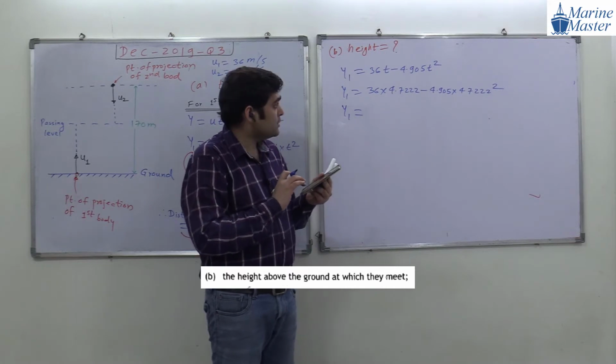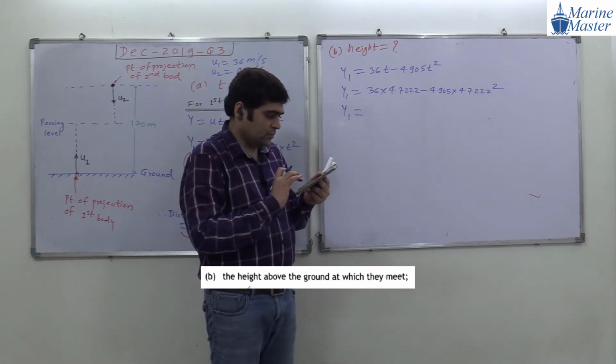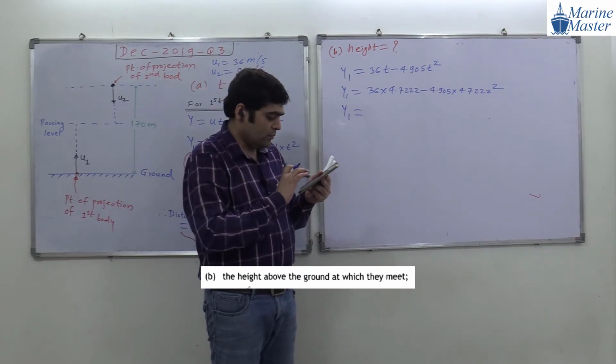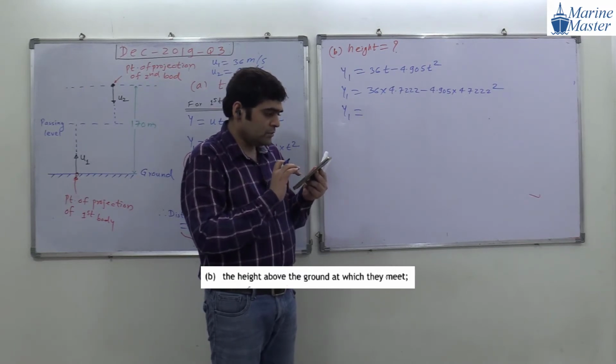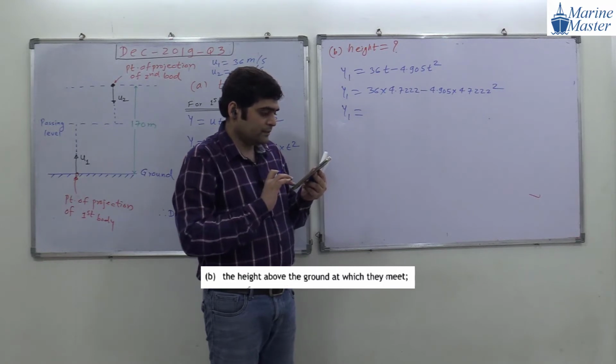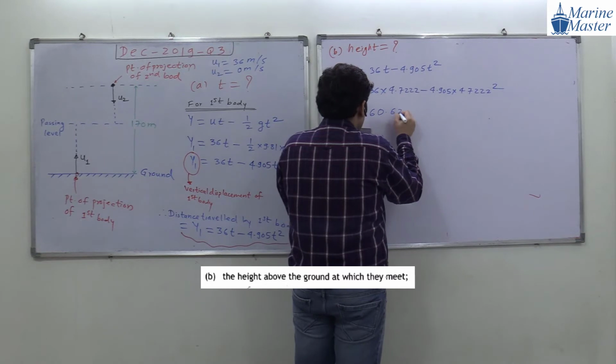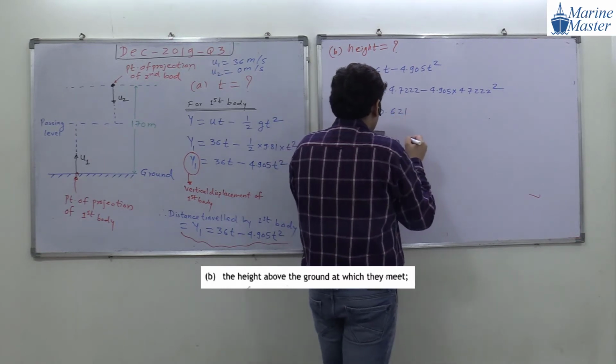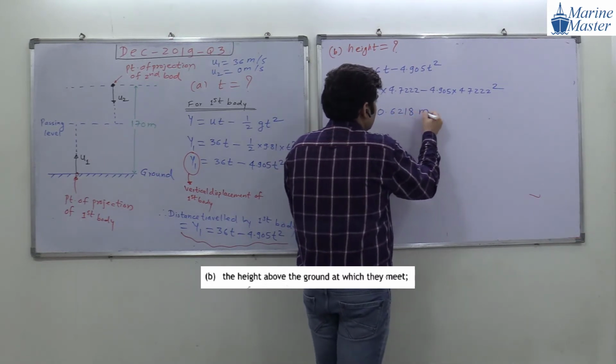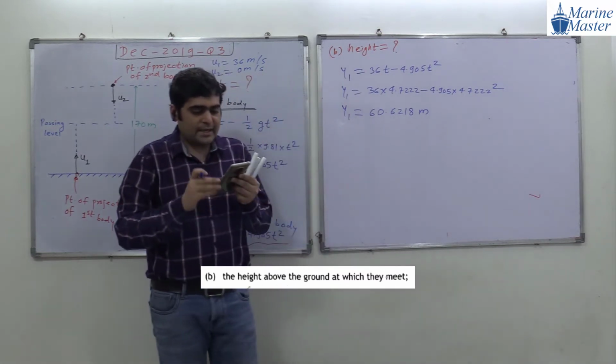So 36, 4.722 minus 4.905 into 4.722 square. What will it be, guys? This one is 60.18 unit meter.